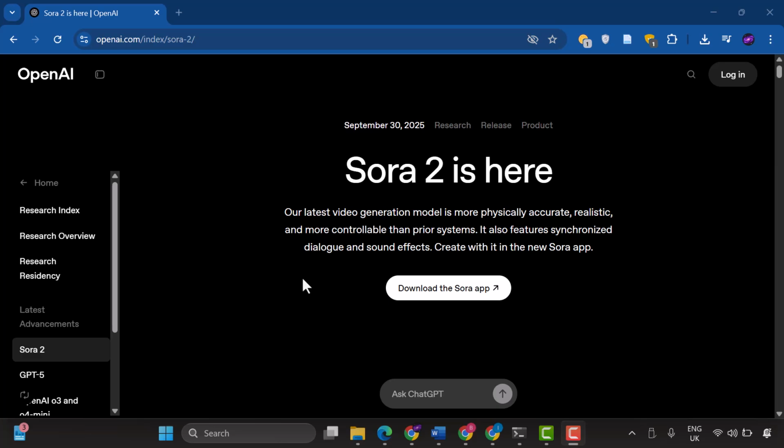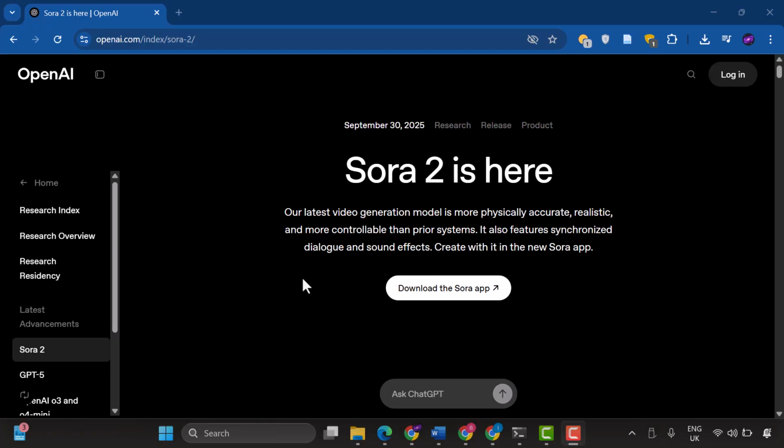So the key features involve several important aspects. First, you have realistic motion. Sora 2 can generate more physically accurate and realistic motion than ever before, handling complex actions like, for example, backflips on a paddleboard or intricate dance movements. And you have synchronized audio that matches perfectly with the visuals. You have lip sync that's incredibly accurate. The mouths actually move in sync with the words being spoken. You have enhanced controllability, which means you have much more control over what the AI generates. And so on and so forth. There are many other features we'll explore as we go along.